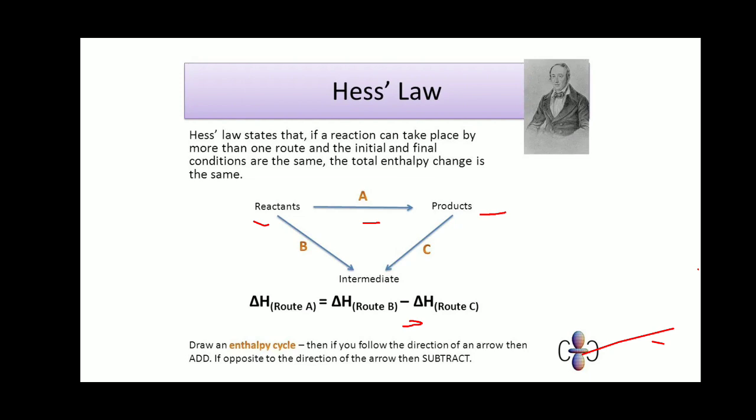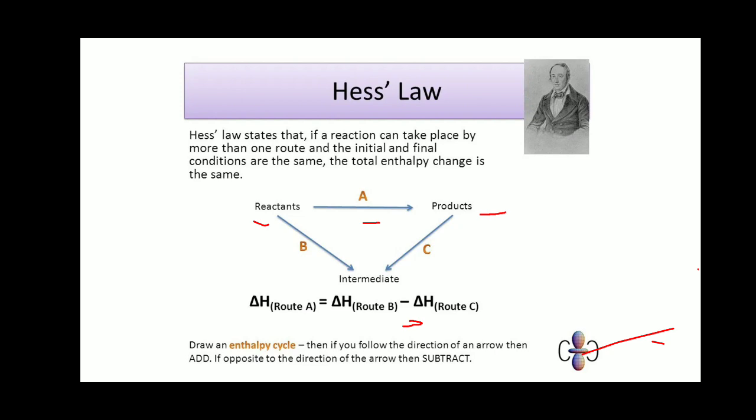If the arrows are in the same direction, then we will add the enthalpies. But if the arrows are in the opposite direction, then we will subtract the enthalpy. In this diagram, the arrows are in opposite direction. That is, delta H through route A is equal to delta H, the enthalpy change, of route B, minus delta H of route C. We write the minus sign because the arrows are in the opposite direction, but if the arrows are in the same direction, then we will add these enthalpies.